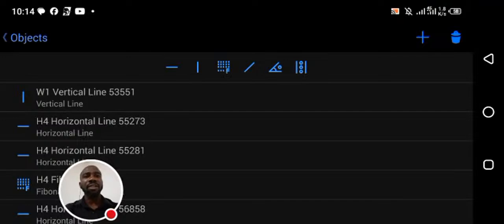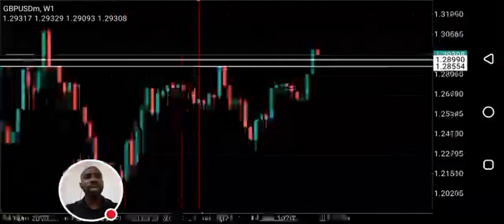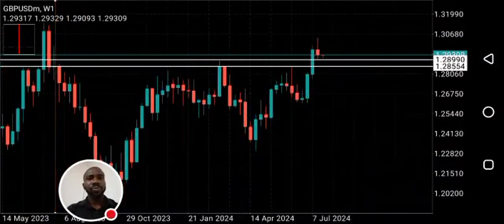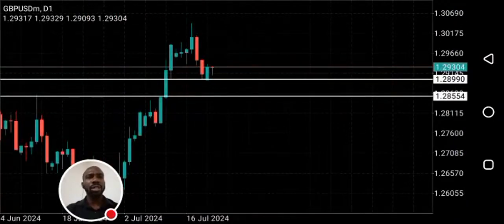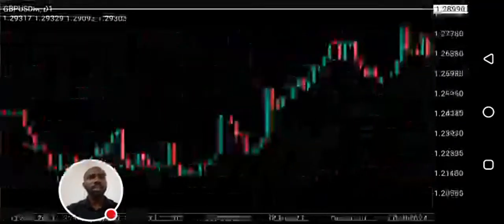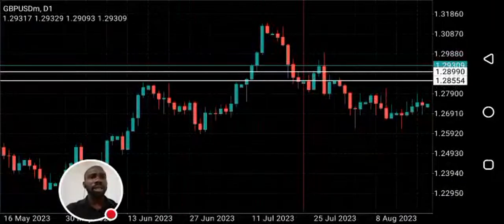Let's identify that fair value gap on, I think, the daily time frame. Let's go down to daily. So on daily, what happened? See the fair value gap that was created. Let me show you the fair value gap that was created. Can you see this fair value gap?